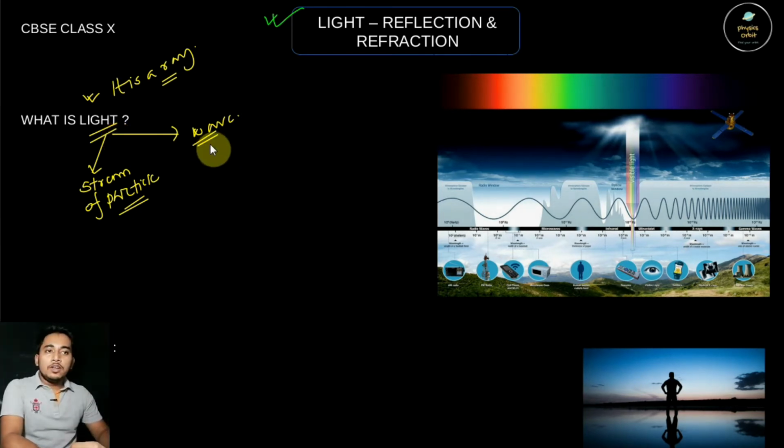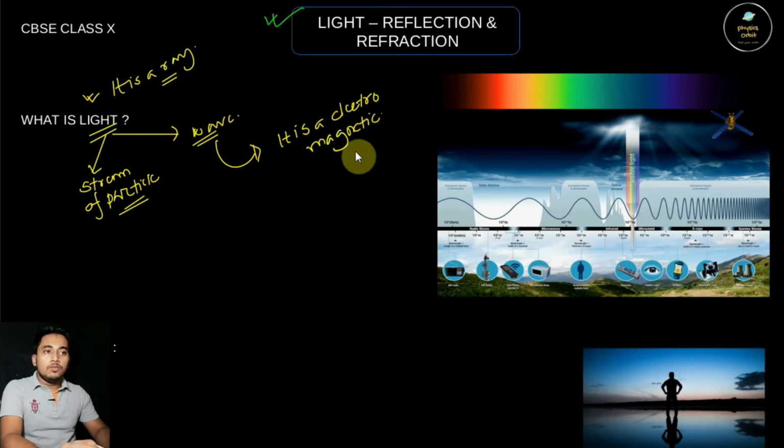If I define light as a wave, it has some frequency which makes it visible to our eyes. I already have said that light is a wave, but what kind of wave is it? It is an electromagnetic wave. You have learned about waves like sound waves. Sound wave is one kind of wave which propagates through a medium, but light is a wave which can travel through a vacuum.